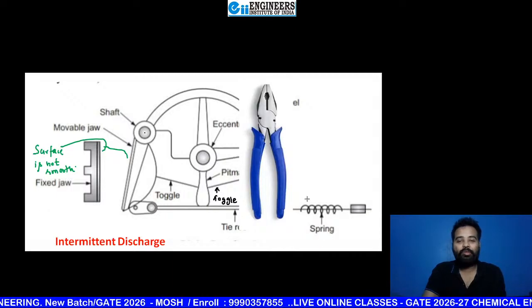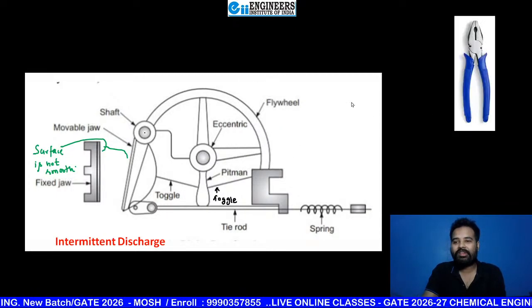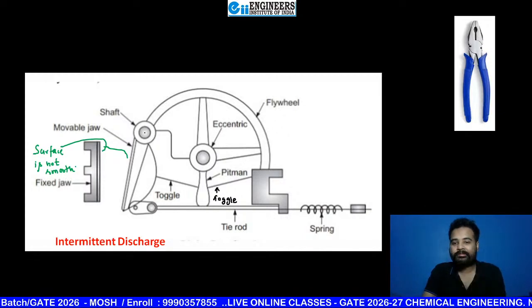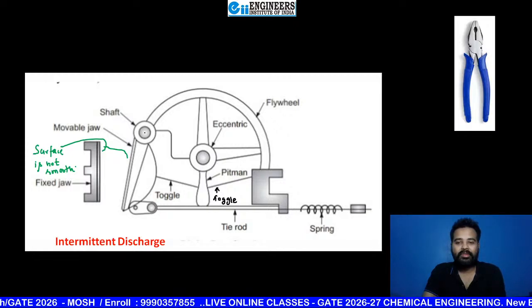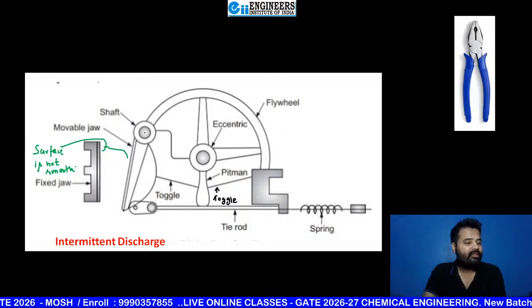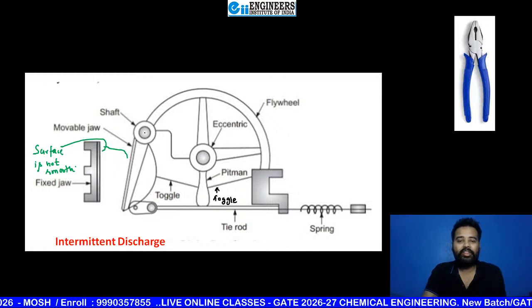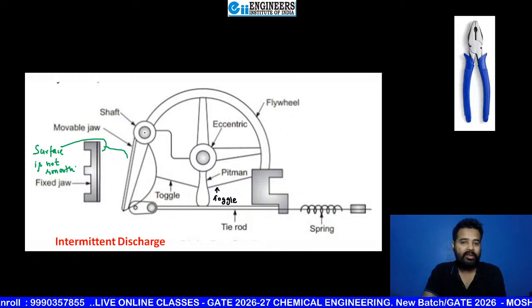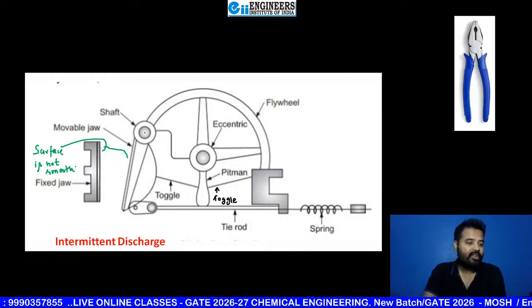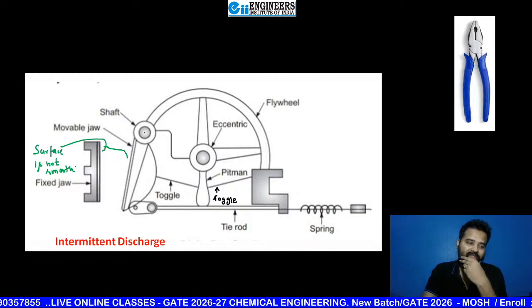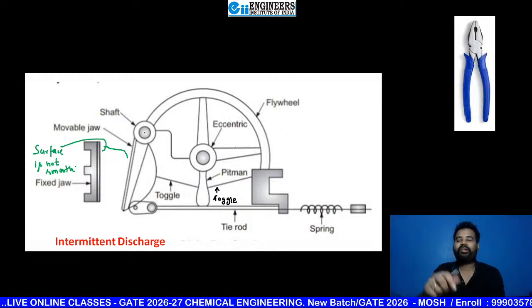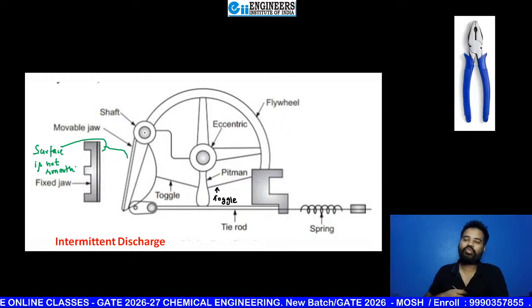See beta, what is this? Pliers. You know pliers? Lineman plier. Have you seen this equipment? Definitely, this equipment is available in lots of houses. Many of you must have it too. So that the jaws would not be damaged? No beta. Okay, everyone has seen it. It is available in the house of, I think, every student.